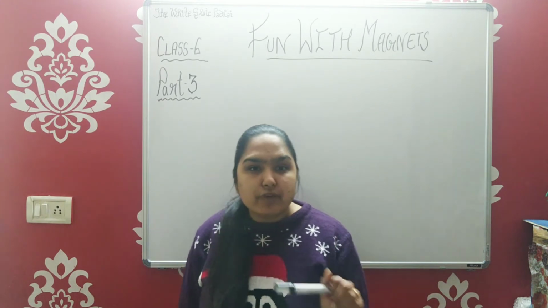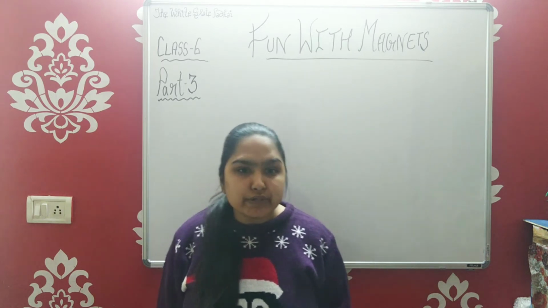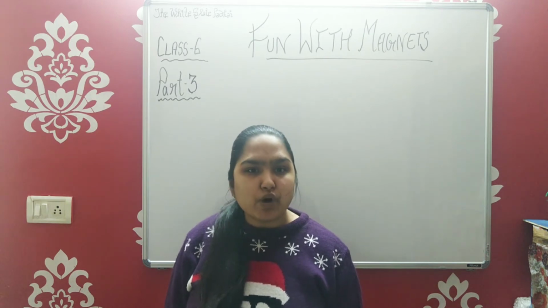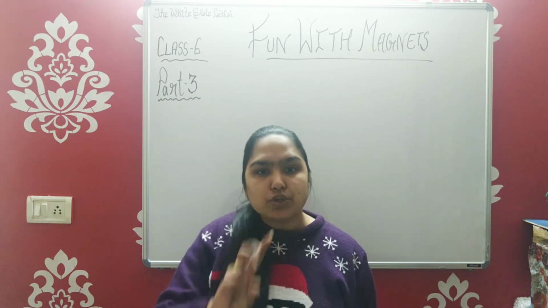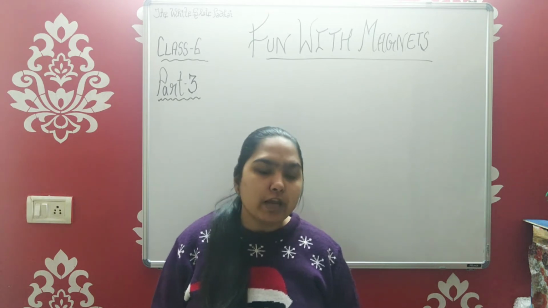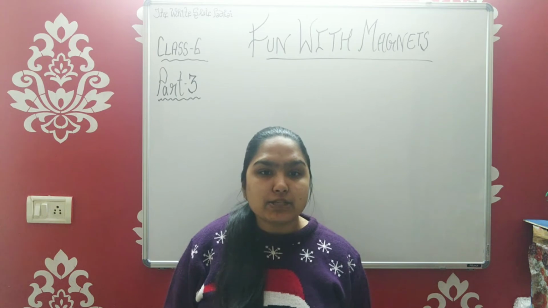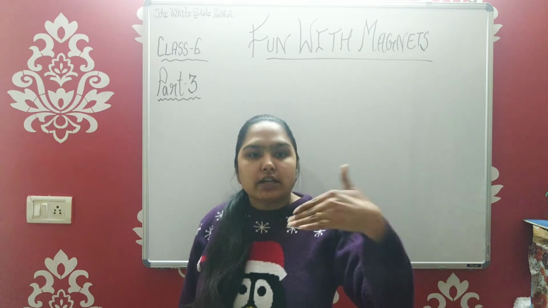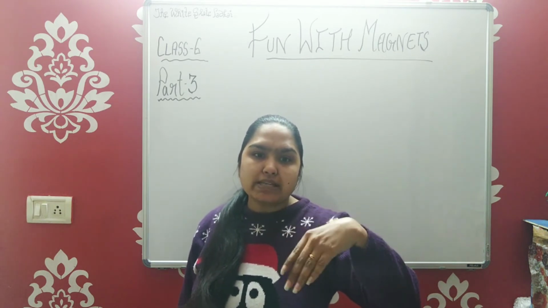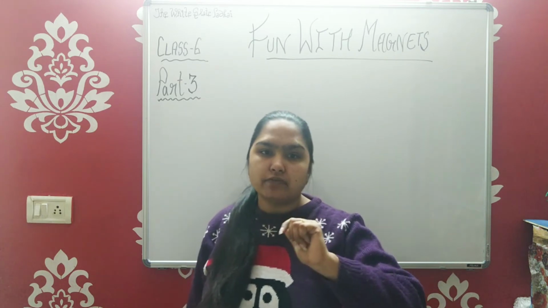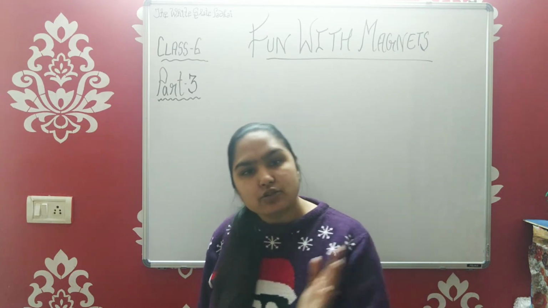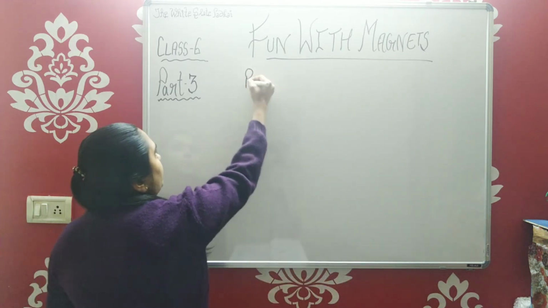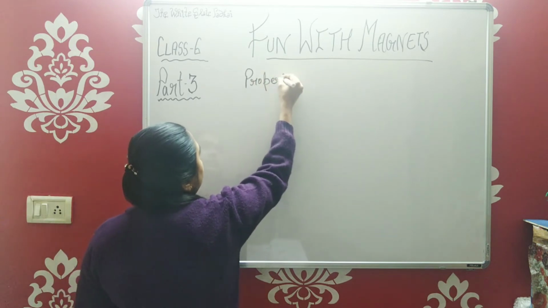Next, as I said earlier, today we are going to discuss something about the poles of a magnet. When it comes to the poles of a magnet, there are two poles, the North Pole and the South Pole. Why are there two poles? Because magnets tend to keep themselves in a direction which coincides with the North Pole of the Earth and the South Pole of the Earth. So to understand the poles, we first have to discuss the properties of the magnet. There are a few properties which we need to discuss here.